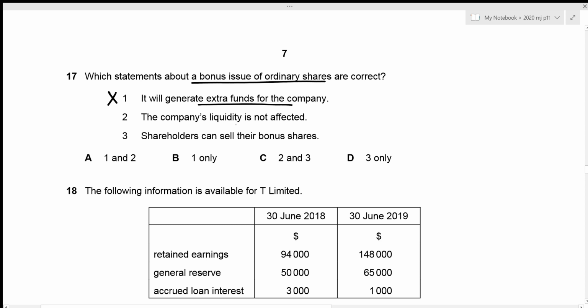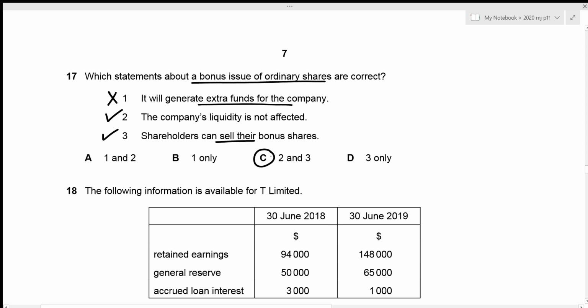Like I said before, there is no cash flow, due to which the company's liquidity remains unchanged. So the second statement is absolutely true. The third one is that shareholders can sell their bonus shares. This is true as well, because shareholders are entitled to their shares and they can sell it or buy it in the secondary market. So this is true as well. The only correct statements are 2 and 3, which is given in our option C. That is the correct answer.